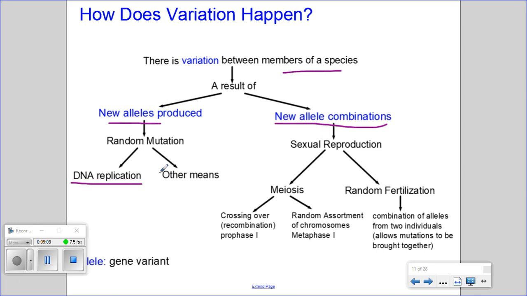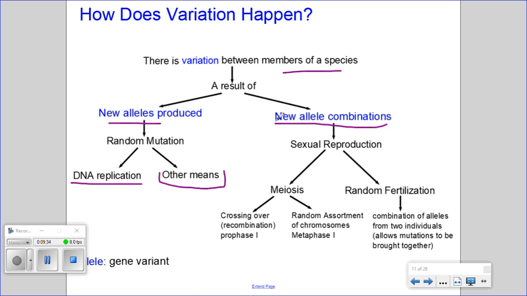And random mutations can come about through other means, which include things like UV radiation or exposure to different types of chemicals. So if these new alleles that are produced happen in germline cells, such as sperm cells or egg cells, this can be then passed on to offspring.